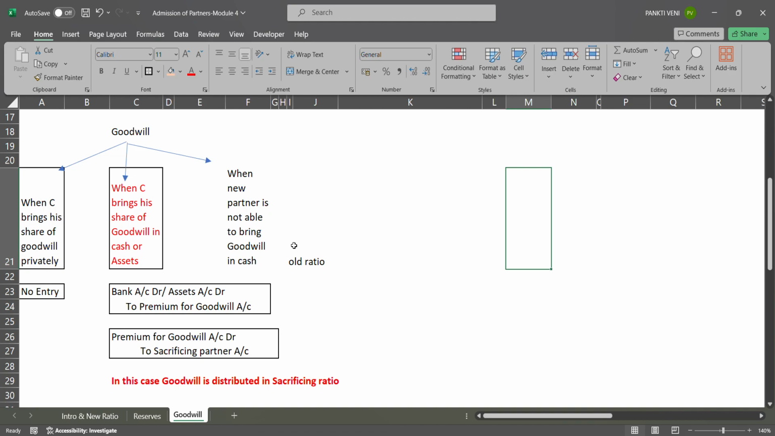Done. Now this third case, I'll be preparing a separate video lecture for this third case and numericals and examples related to all the cases.